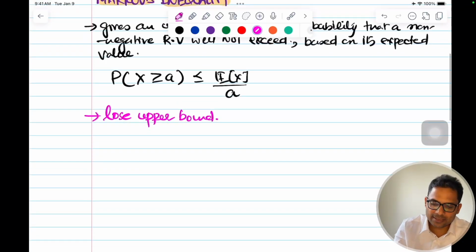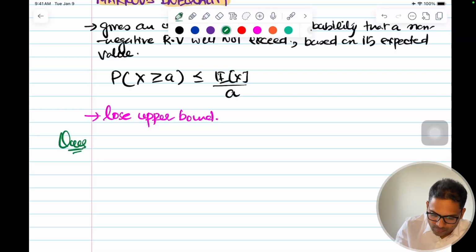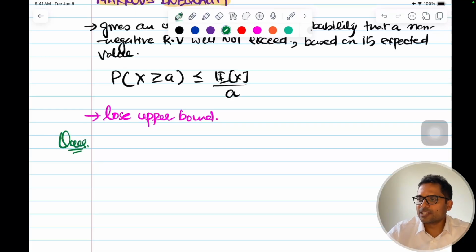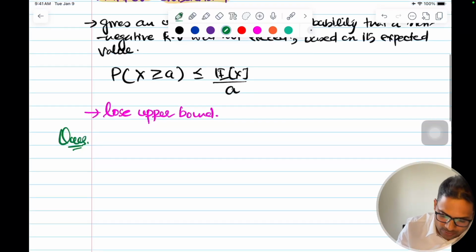But before that, let's see a good example to understand this in a more concrete way. I'll give you a question. A restaurant expects to serve on an average 50 customers per hour. So what is the probability to expect more than 200 customers in the next 1 hour? Let me write it down.